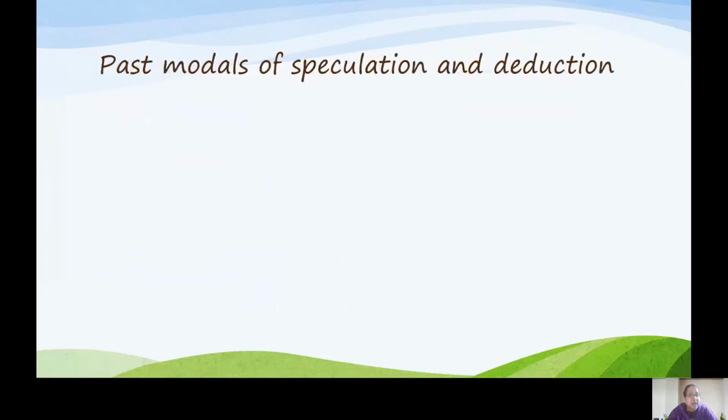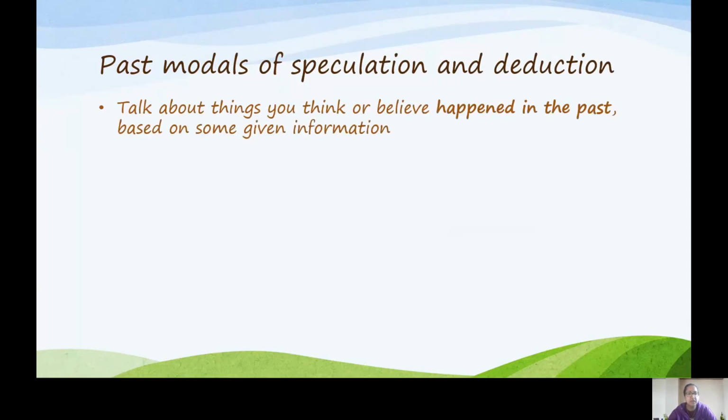On to the past modals of speculation and deduction. These are very similar. So essentially we use these to talk about things that we think or believe happened in the past based on some given information. We form it with the same modal verb as we've just talked about, followed by have, followed by the past participle of the main verb instead of the infinitive of the main verb. Let's look at some examples.